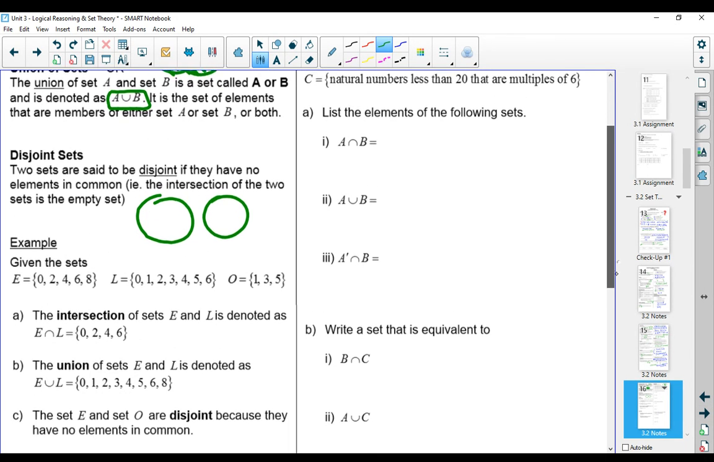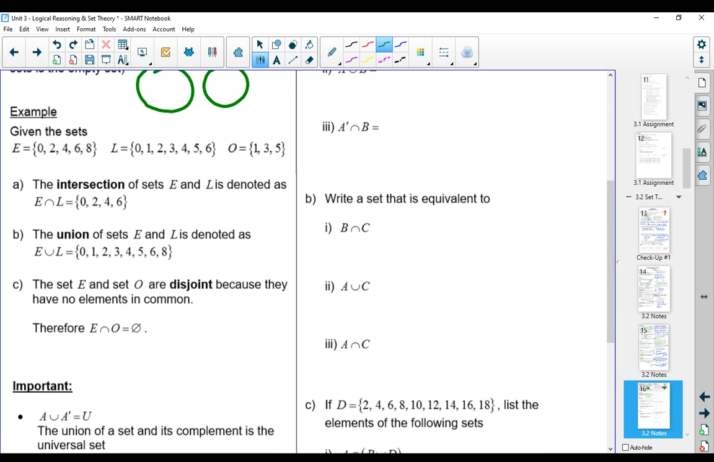So let's take a look at some examples here. If I was given the sets E, L, and O, the intersection of E and L would be all of the numbers that are in both E and L, and so that would be 0, 2, 4, 6, 8. If I was looking at the union of sets E and L, this would be E or L, so all the numbers that are in either E or L or both. Notice this is a longer list. And the sets E and O are disjoint because they have no elements in common, so the intersection would be an empty set.